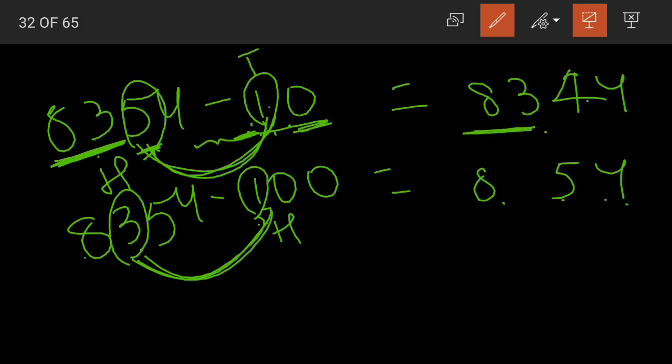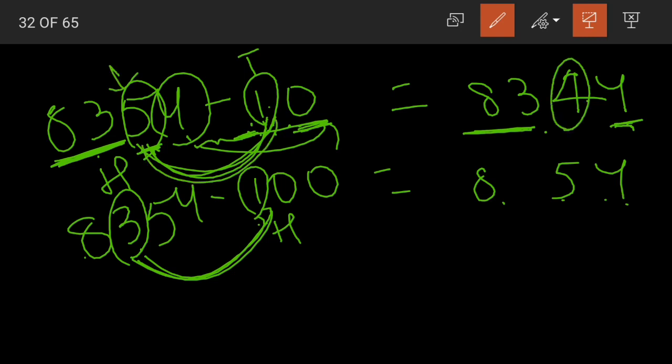And here we are having 0. 4 minus 0 is what? 4 only. So again, this number is also written as it is. Now the only number that changes is the digit in the tens place. 5 minus 1 is equals to 4. Clear, children? In the same way, 8354 minus 100. See, when we are reading this number aloud, how do we read it?